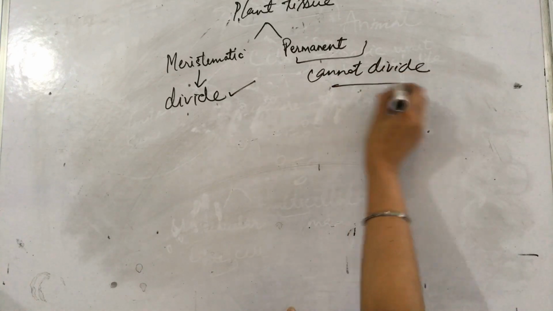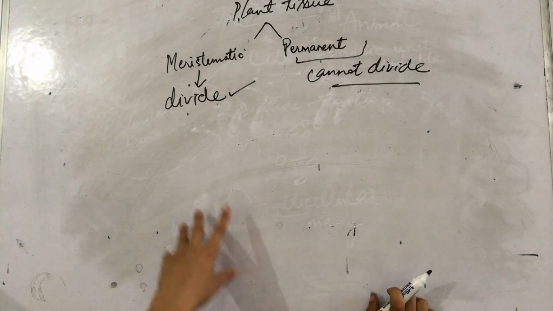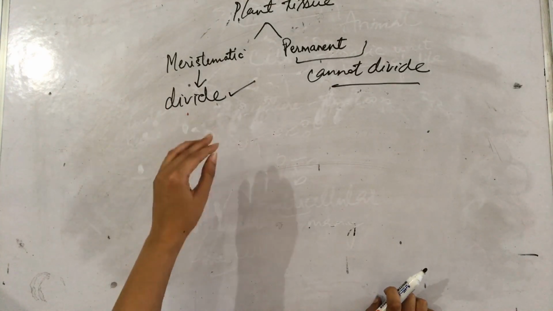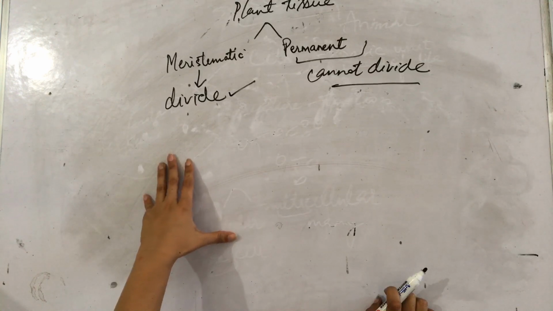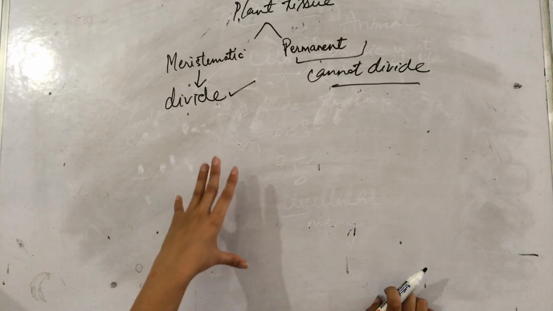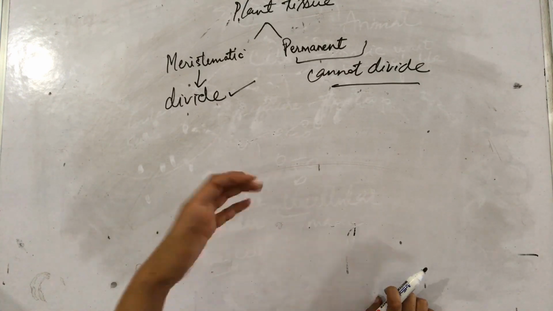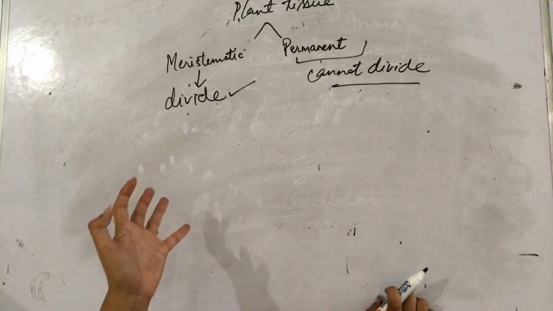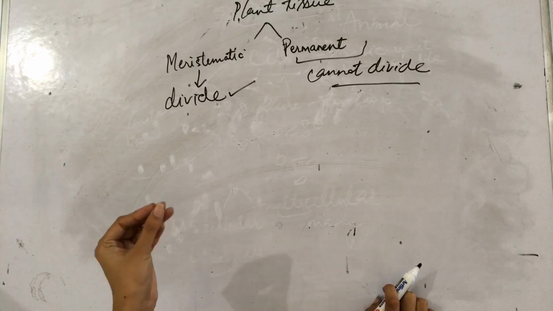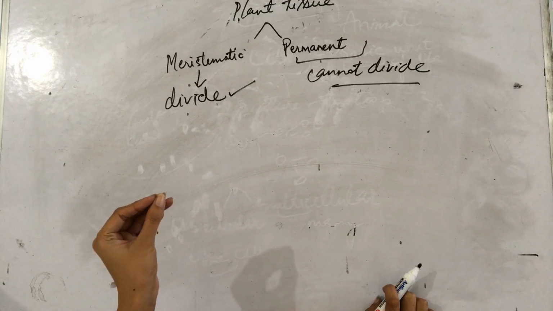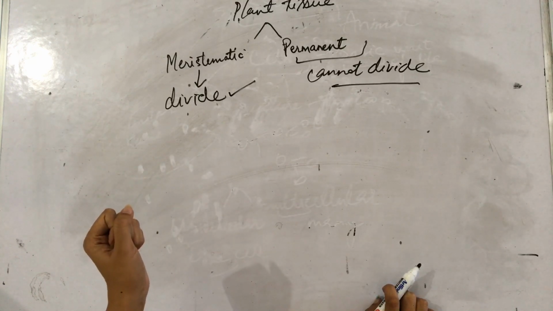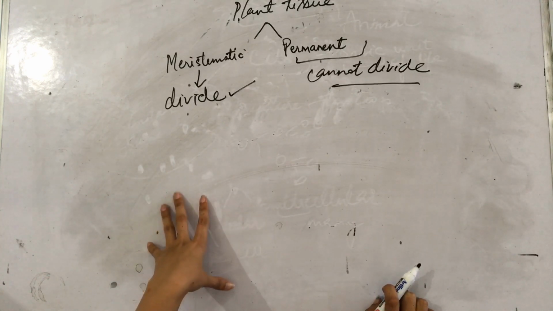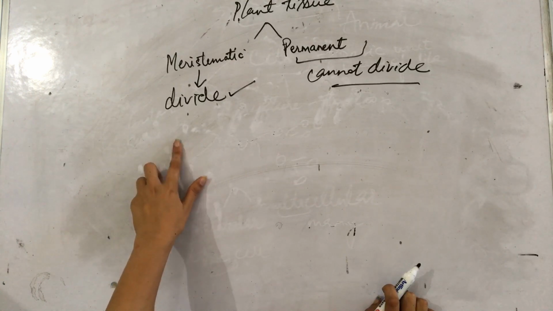This is the major difference between them. The cells of the meristematic tissue divide for the whole life, while in permanent tissue, the cells cannot divide. Permanent tissue is made up of those cells which have lost the capability to divide. Alright? So we'll discuss meristematic tissue first.